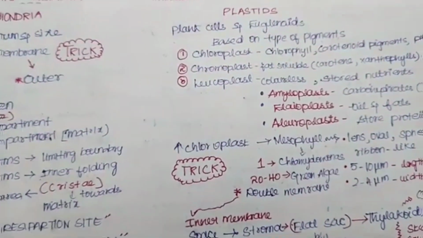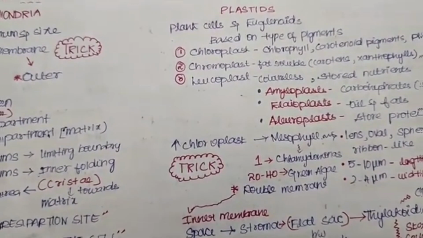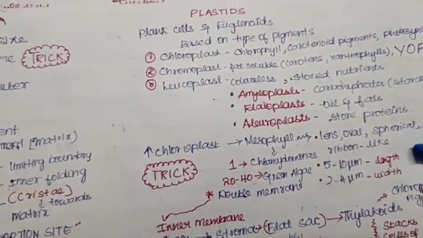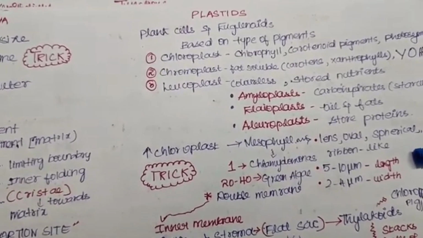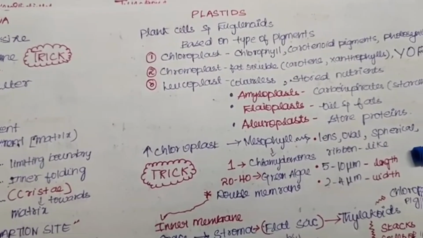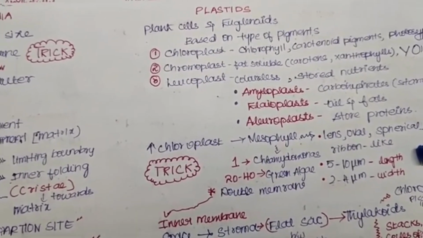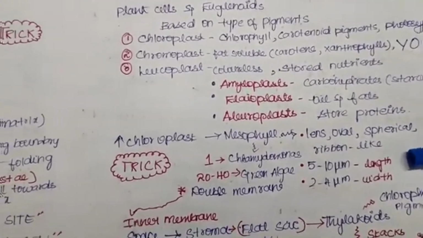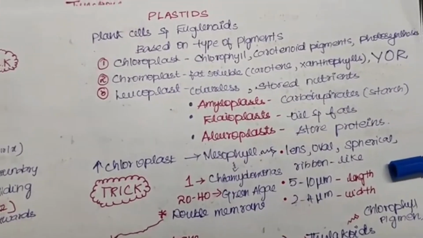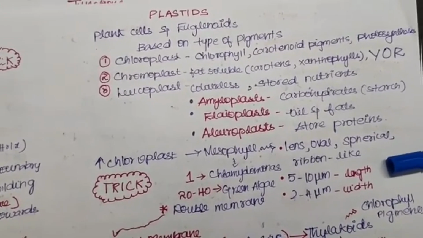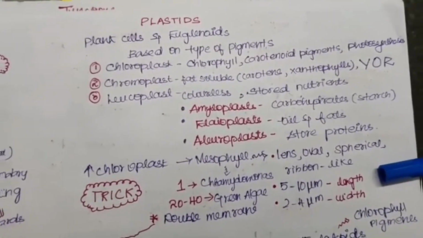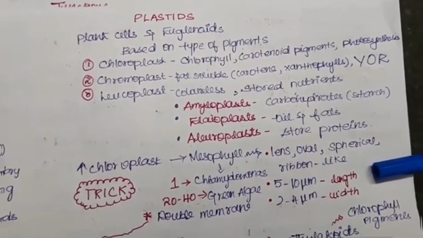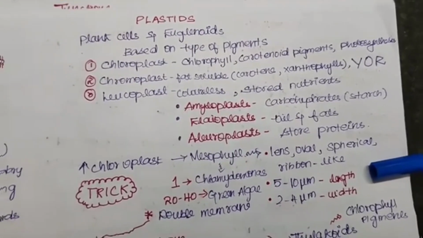Now to talk about plastids. Plastids are found in plant cells and in euglenoids. Based on the types of pigments, there are three types. One is chloroplast, next is chromoplast, and another is leucoplast. The chloroplasts contain chlorophyll, that's why it's named chloroplast, and carotenoid pigments, and these help in photosynthesis. Obviously, whenever you say chlorophyll, you should immediately be reminded of photosynthesis.